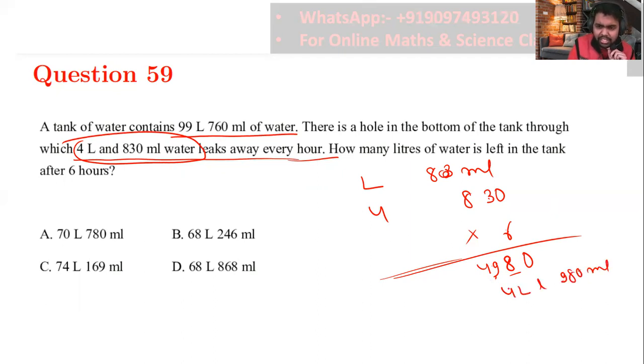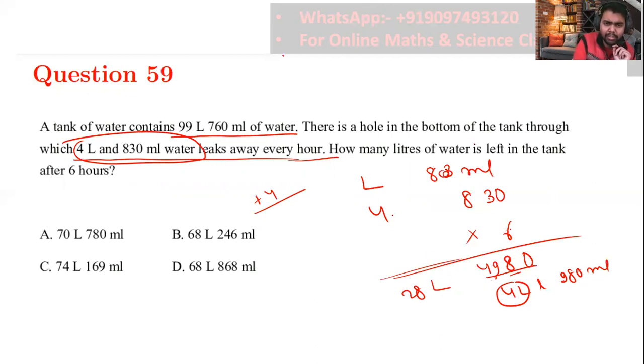This 4 liter part will go as a carry to this side, right? So at last I will write the carry in the multiplication. This will go as the carry. So 6 fours are 24 and 4 carry was 28. So we have 28 liter and 980 ml that was being drained in 6 hours.